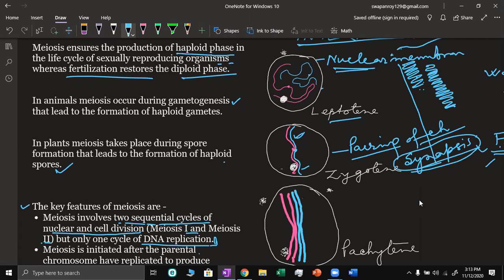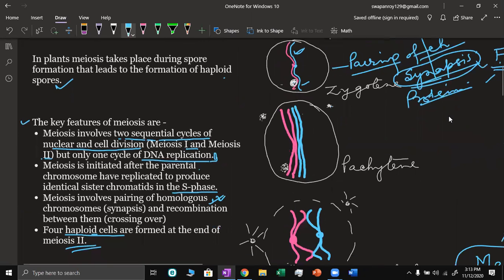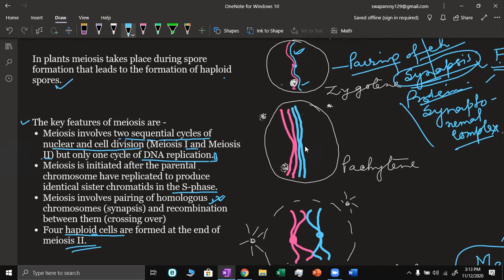For the pairing, a special type of protein is involved here, and that structure, the protein which helps the pairing of the chromosomes, is called synaptonemal complex. So synaptonemal complex helps in pairing of homologous chromosomes.